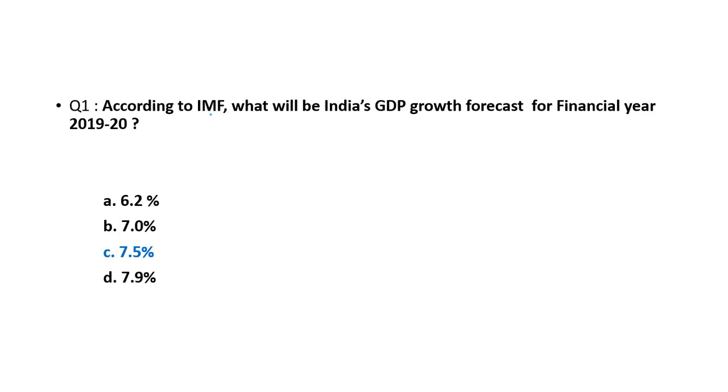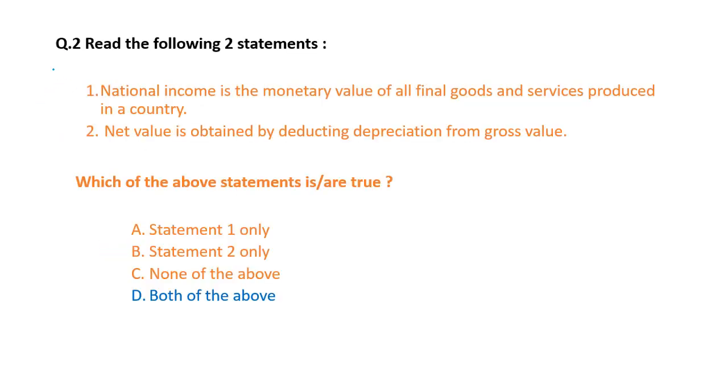And now I'll discuss some very important MCQs. So these kind of MCQs can come. According to IMF, what will be India's GDP growth forecast in the financial year 2019-20? So this is a current affairs economy question and the correct answer is 7.5%. Then we have, read the following 2 statements. National income is the monetary value of all final goods and services produced in a country. Net value is obtained by deducting depreciation from the gross value. Which of the following is true? Both of the above are true.